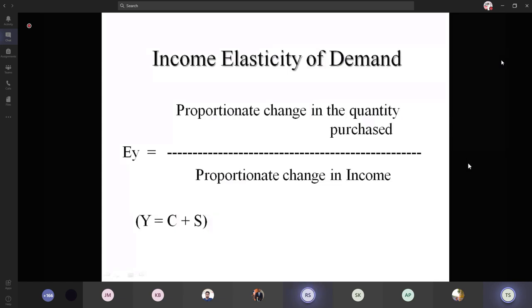Yes, ma'am. Okay. What is the formula for income elasticity of demand? As in the price elasticity, what is the formula?